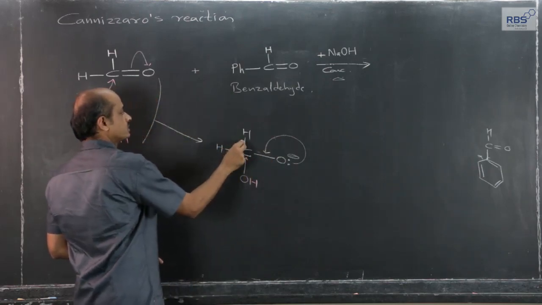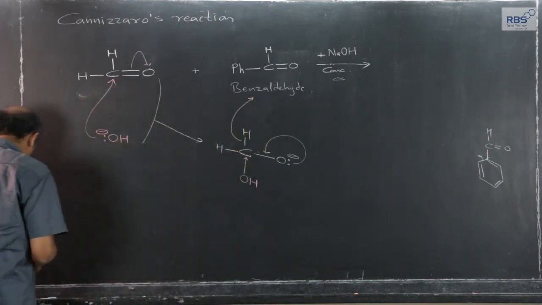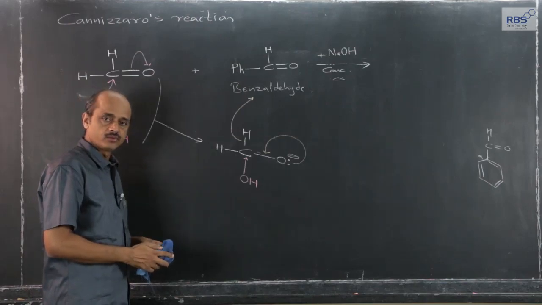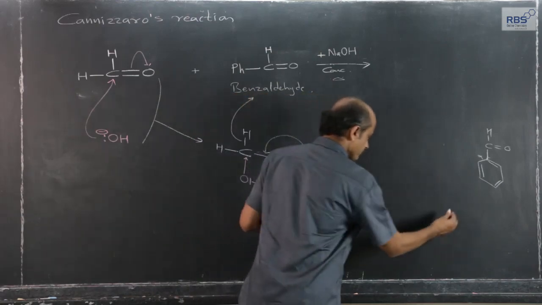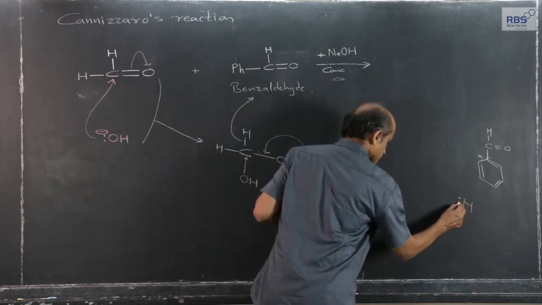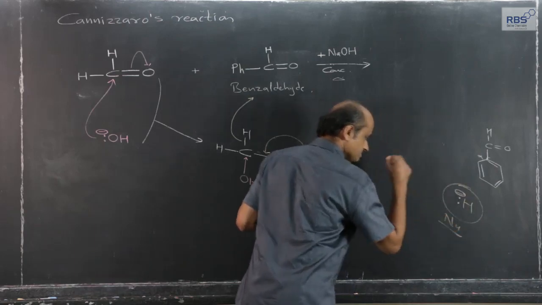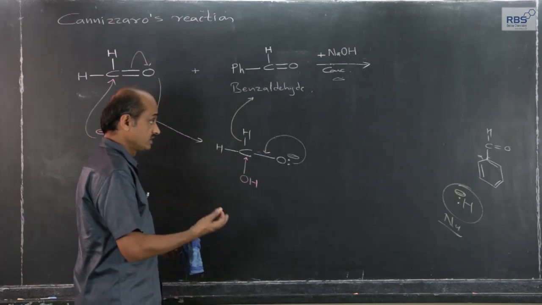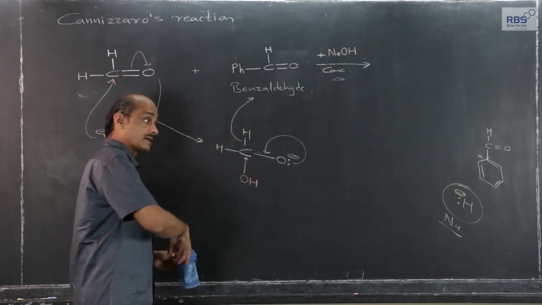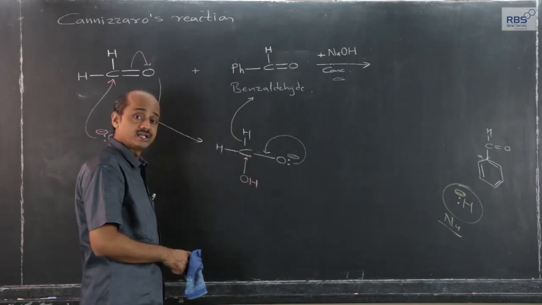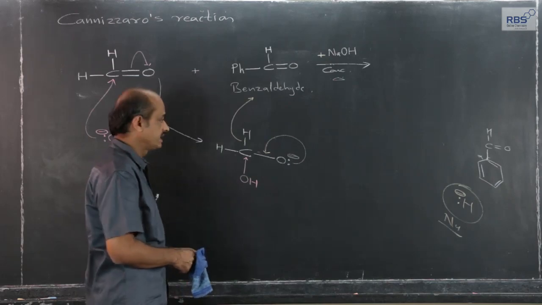Out of these two, one hydrogen gets transferred in the form of hydride ion, as I explained just now. Hydrogen here goes out in the form of hydride ion, which is a very, very strong nucleophile. Many such reactions exist where hydrogen attacks in the form of hydride ion, H minus ion. It is also called the hydride transfer mechanism.